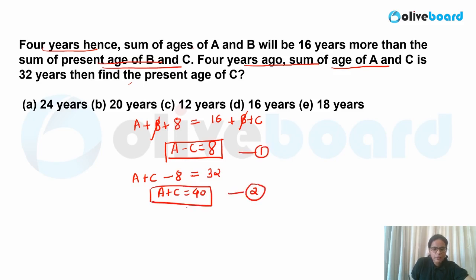If I add both of them, what will I get? 2A is equal to 48. So A value will be equal to 24. If A value is 24, easily I can calculate C value, that is 16. That is what is asked in your question: find the present age of C, that is nothing but 16 years over here. I hope it is clear.